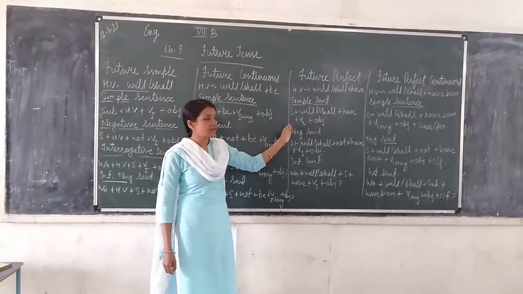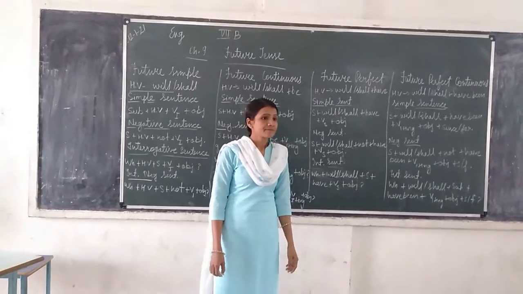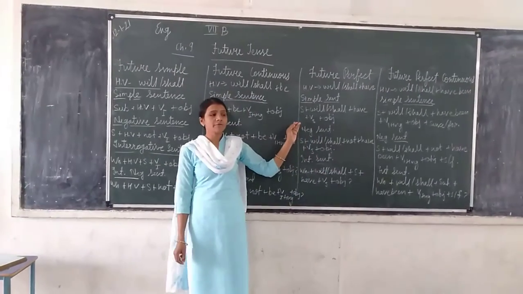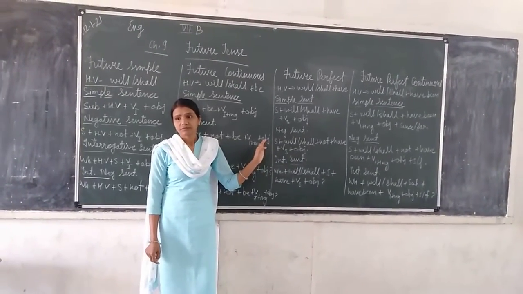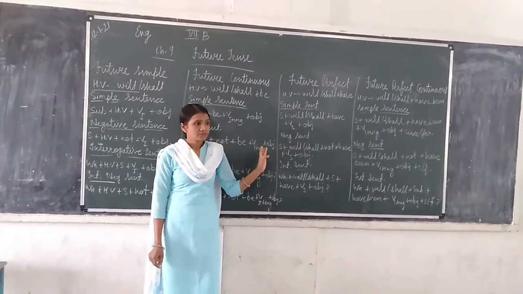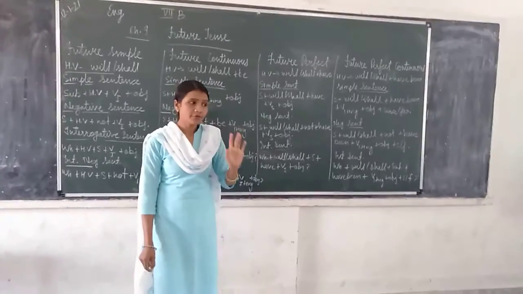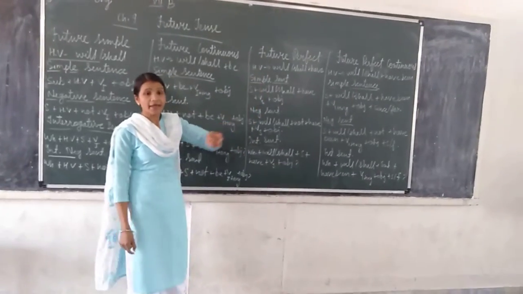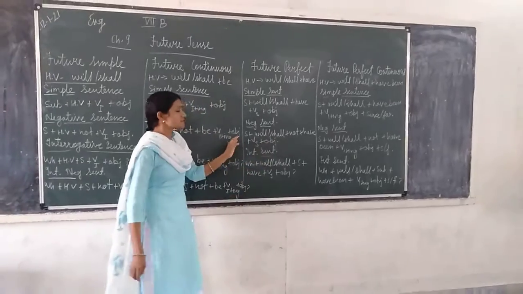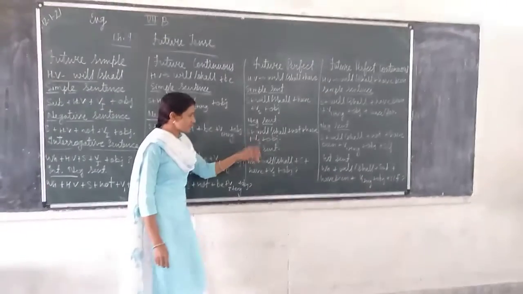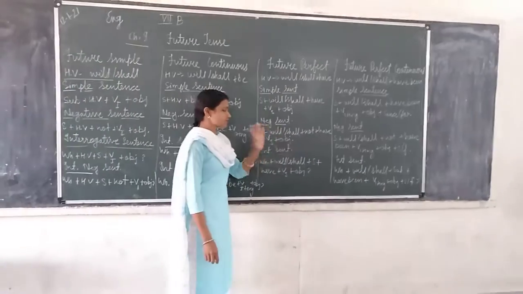Anyone can give an example of a simple sentence in future perfect tense? I shall have played football. Now the negative sentence. In a negative sentence, the sentence structure will be subject, will or shall, not, have, verb third form, object.